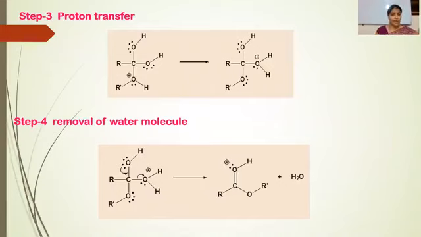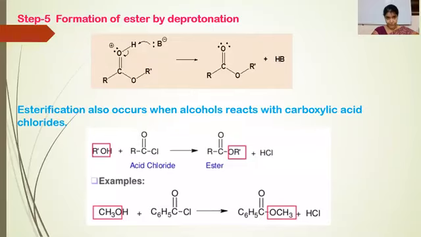Third step, there is the transfer of a proton from the alcohol molecule to the nearby oxygen. And fourth step, when the proton is transferred from the alcoholic OH to the acidic OH, the water molecule can easily be eliminated, and it is converted into another species. And lastly, formation of ester by deprotonation. The remaining counter ion of the acid will abstract the proton and it is converted into ester.